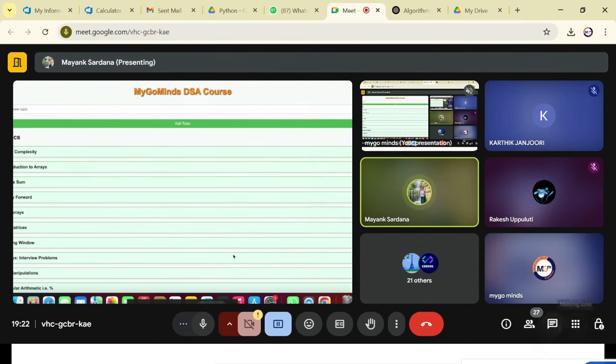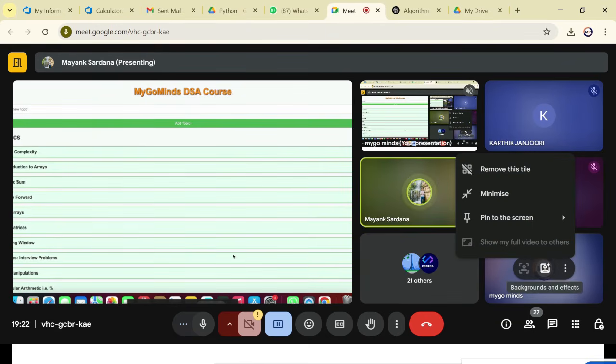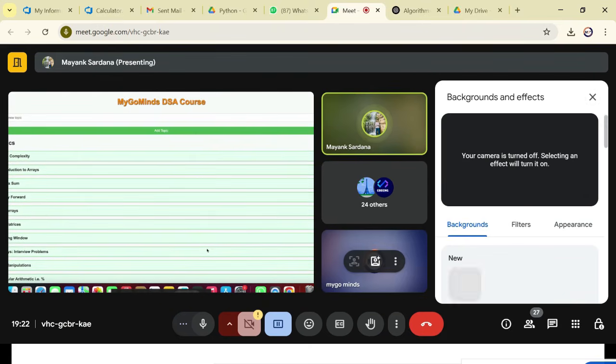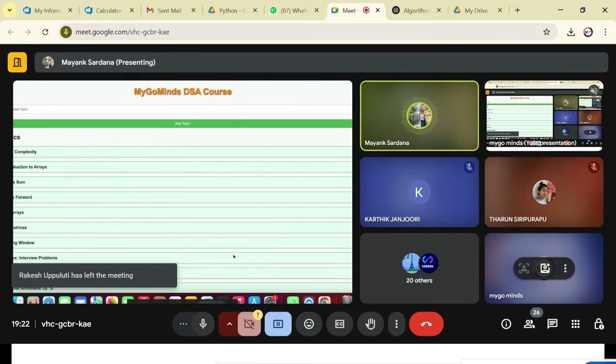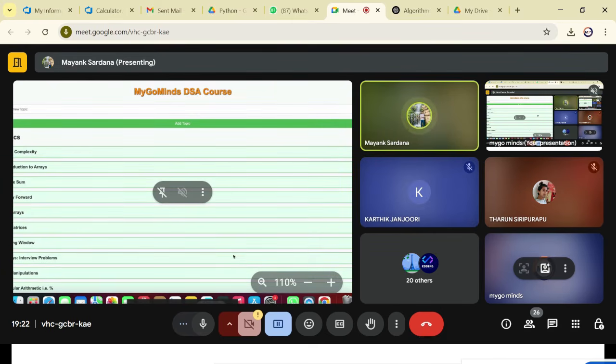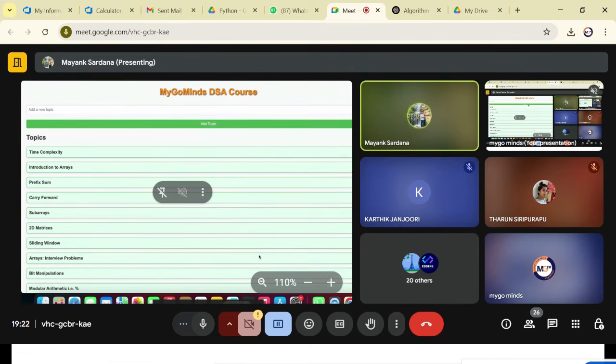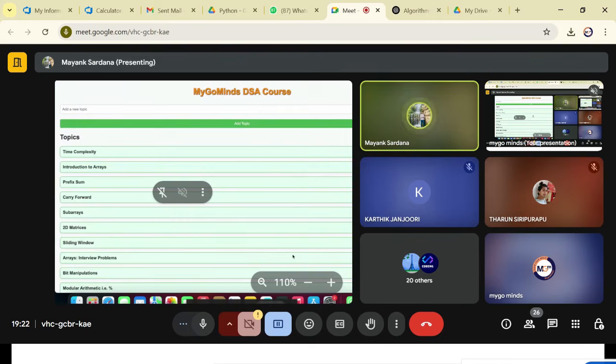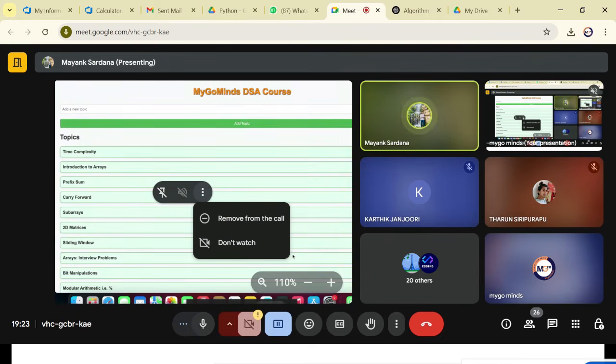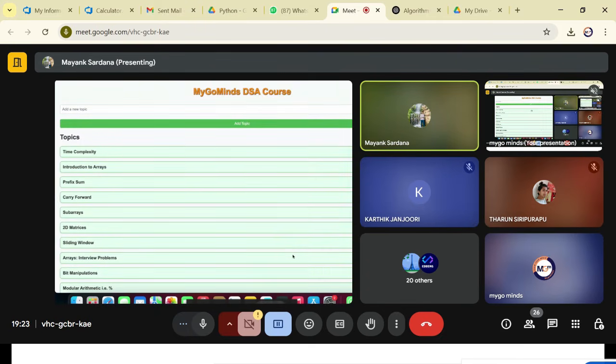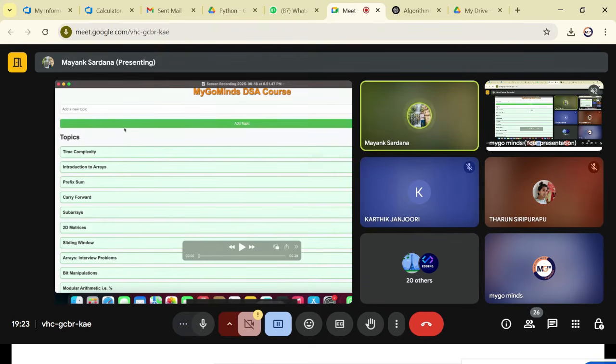From day one, you will be very productive. For example, we will be starting with time complexity. Then we will be moving to arrays, introduction to arrays. This is after you are done with the language itself. After you are done with the language, first of all, time complexity will come. Then arrays. Then under arrays we have different concepts: prefix sum, carry forward, subarray, 2D matrices, sliding window, and some interview questions on arrays.